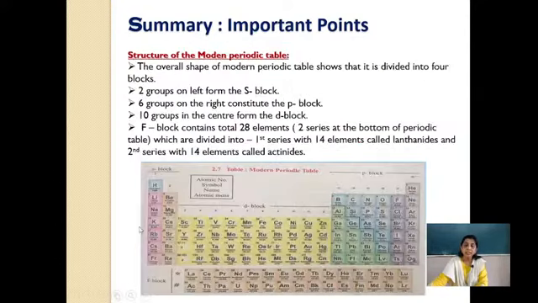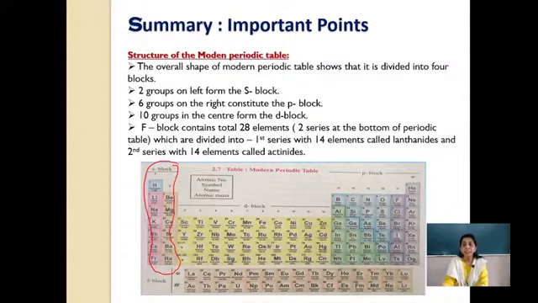Next, let us understand the table. I have shown the table here to make it a little easier to understand. The overall shape of the modern periodic table shows that it is divided into 4 blocks. If you come here children, 2 groups on the left form the S block.